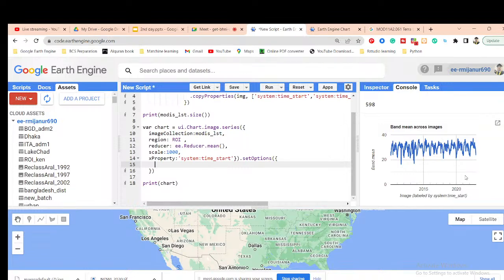So this type of option will be set with the chart. So I want to add here, suppose, a title. So for that I simply use the title. I put the title, suppose LST time series chart